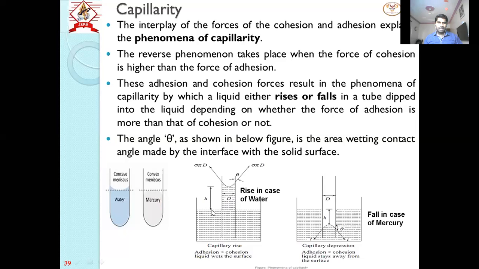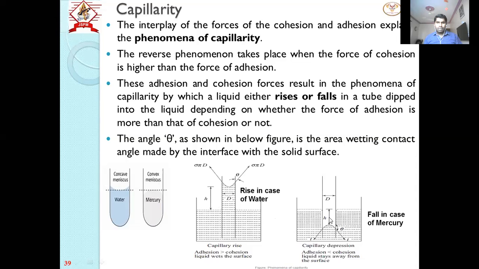So this level is denoted as H, and this H is called the capillary height or capillary head. We know that height or head will be measured in centimeters or in meters. So therefore the unit for capillarity will be centimeter, meter or mm also.